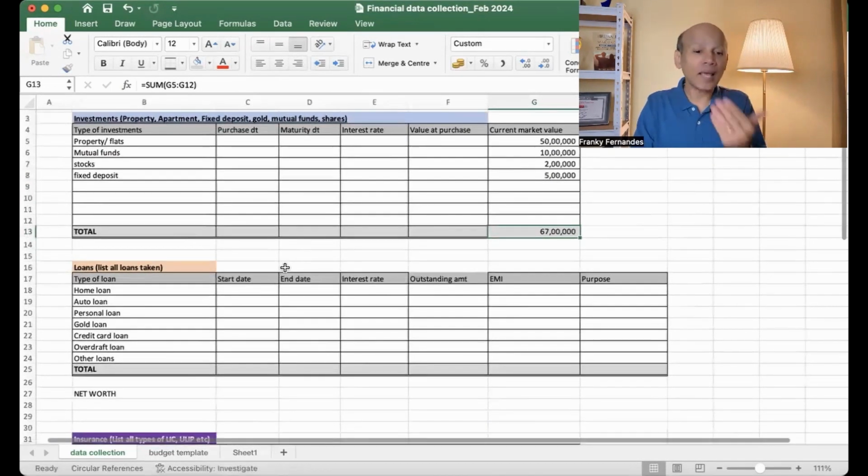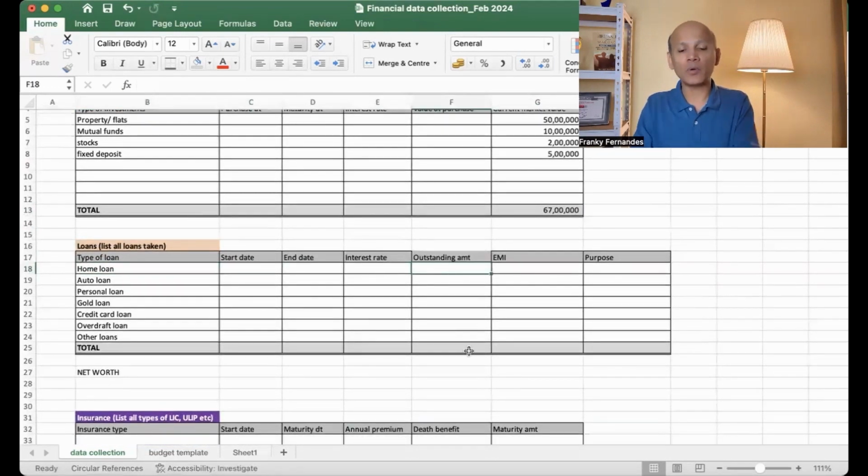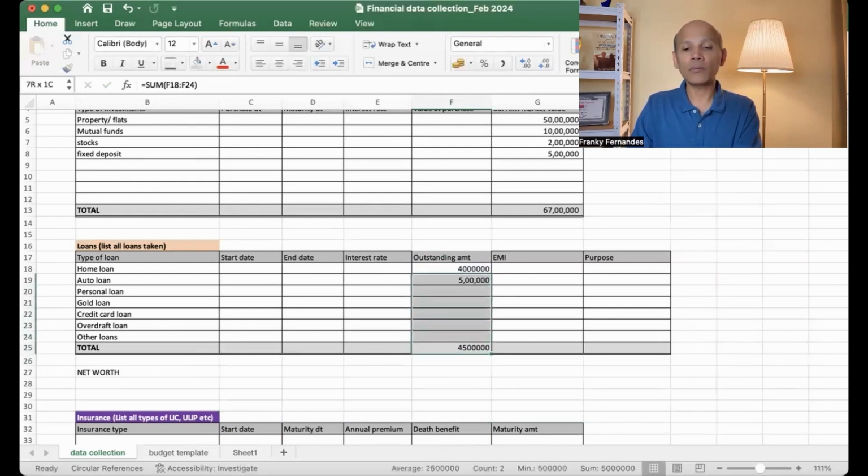Now let's take a look at the liabilities. Liabilities are all the loans that you've taken. For example, you have a home loan. The outstanding home loan could be 40 lakhs, and you may have taken a car loan for 5 lakhs, a personal loan if you have taken, or gold loan, credit card loan, overdraft, or any other loans. So here you have a loan of 45 lakhs.